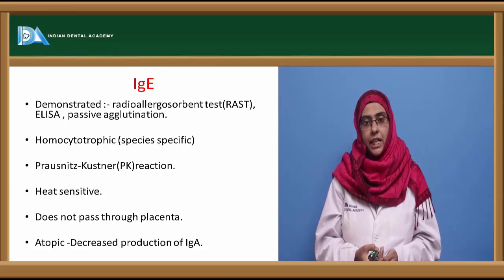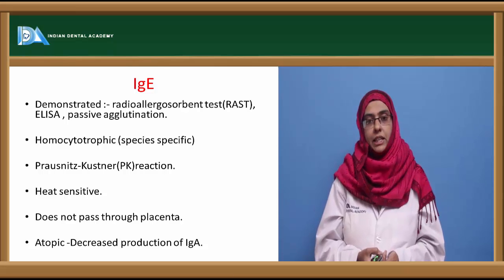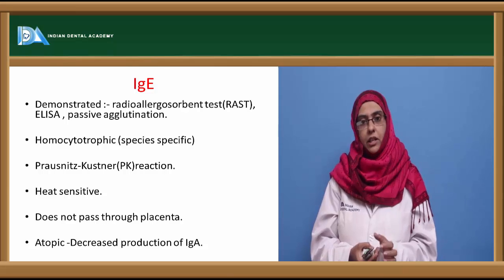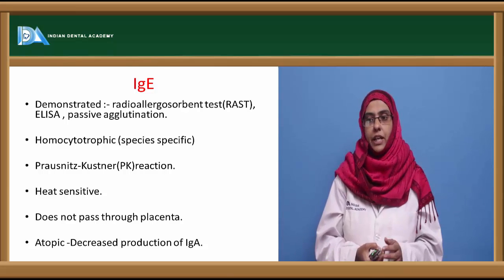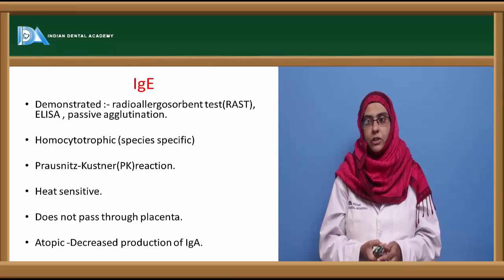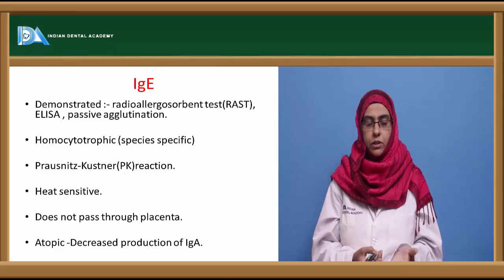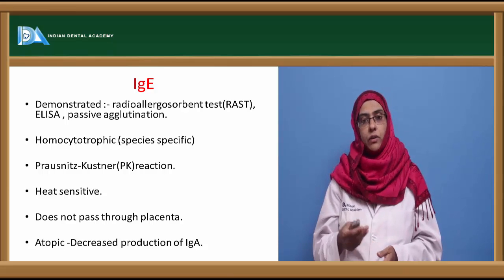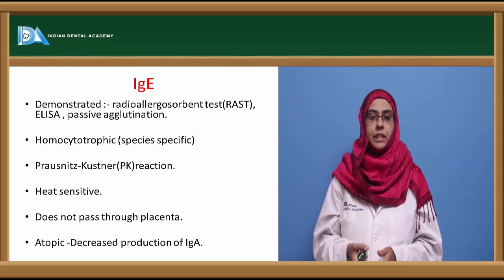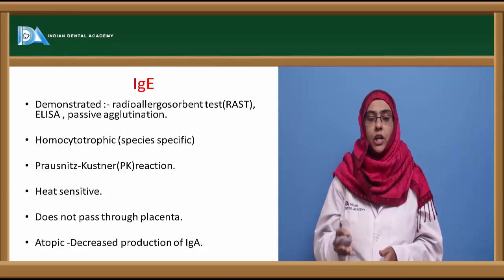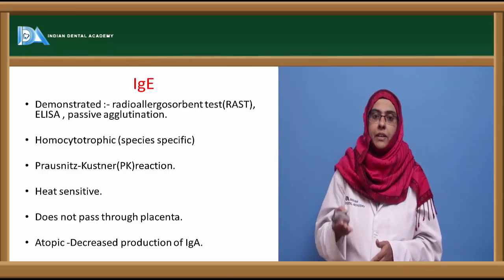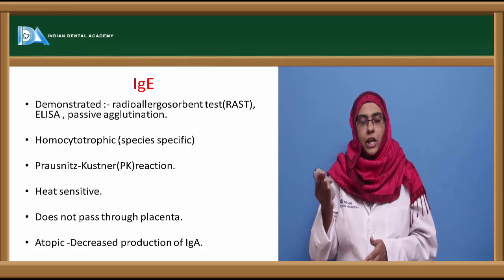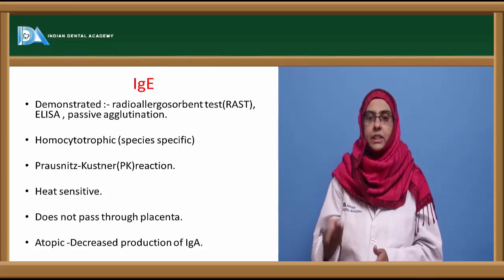This IgE antibody cannot be demonstrated in vitro by the normal or classical experiments. It can be demonstrated only with the help of radioallergosorbent assay, which is called RAST, or with passive agglutination, or with more sensitive detection techniques such as ELISA or RIA. So IgE antibody, being very rare in the normal individual and seen only in the sensitized individual, can be detected only with more sensitive techniques.